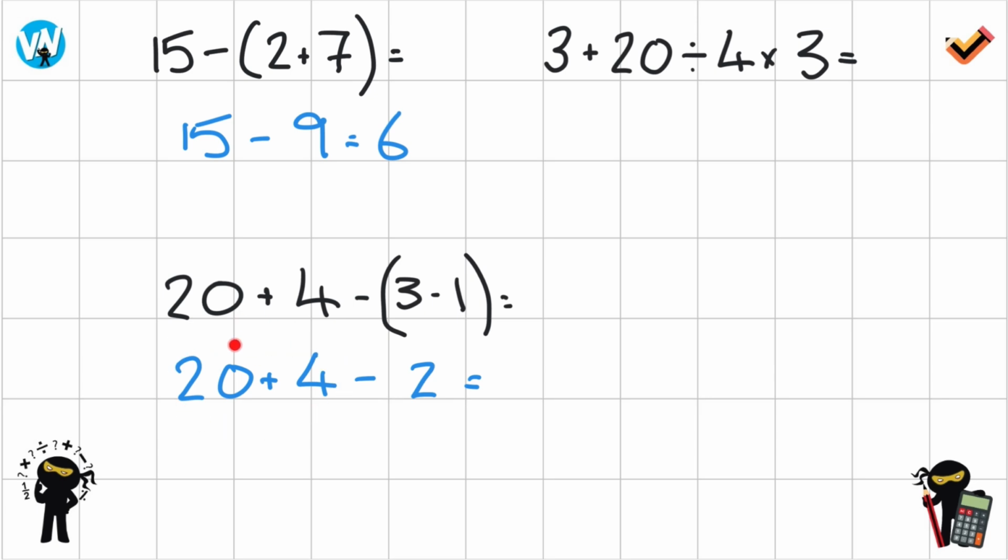We need to do the 20 add 4. Okay, so 20 add 4 is 24. So I would rewrite that again. So 24 take away 2. Now I'm left with one operation. It's just 24 take away 2. And that's obviously 22. Very, very easy.